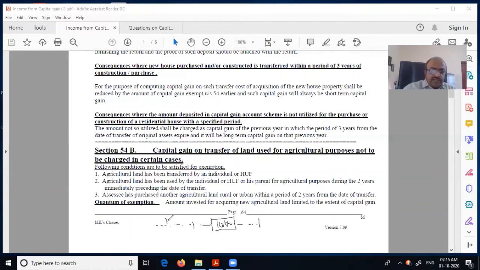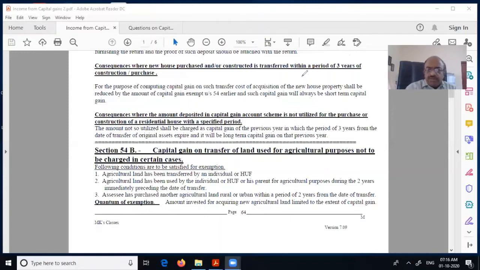Some places it is 10 kilometers, some places 25, it depends. So this point will be the area up to which it is still urban agricultural land. Then we tell them, see, there is capital gain there. Unless they tell us in advance, we cannot help them. They have to discuss, then only we can tell. People think that agricultural land, everything is exempt. No, it's not exempt.